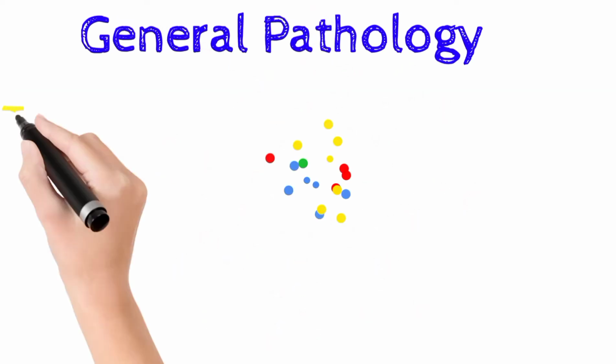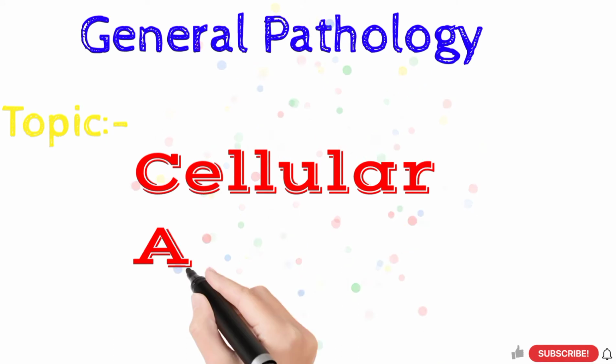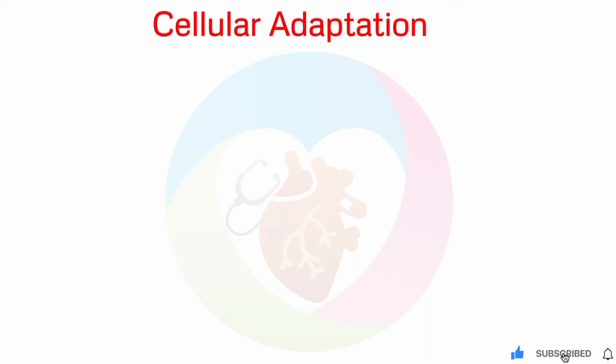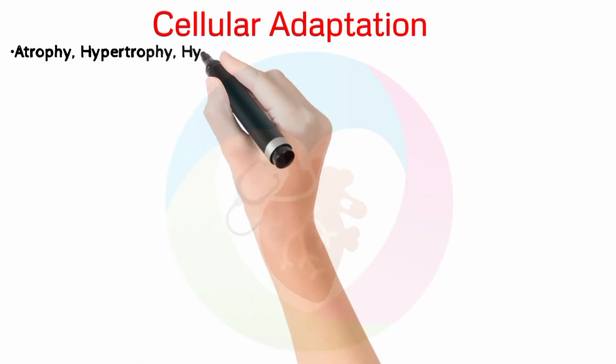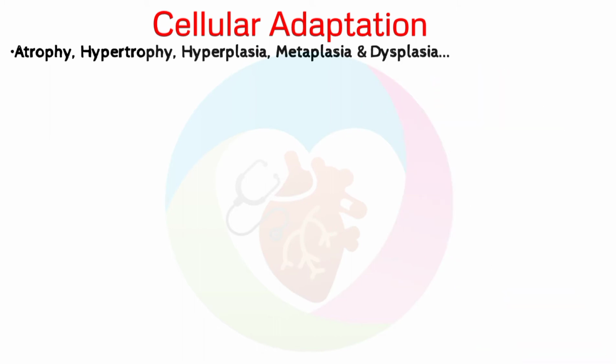In this video of general pathology, let us study cellular adaptation. Cellular adaptations are changes in the normal cell in response to adverse environmental change. There are five types of cellular adaptation: atrophy, hypertrophy, hyperplasia, metaplasia, and dysplasia.